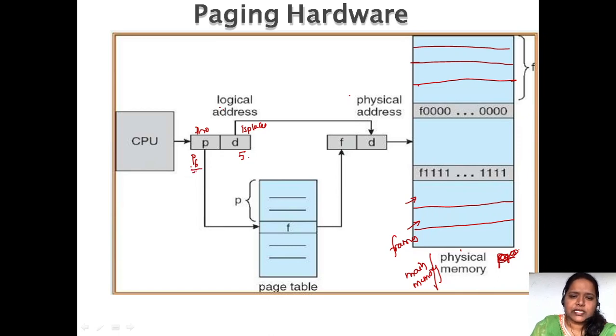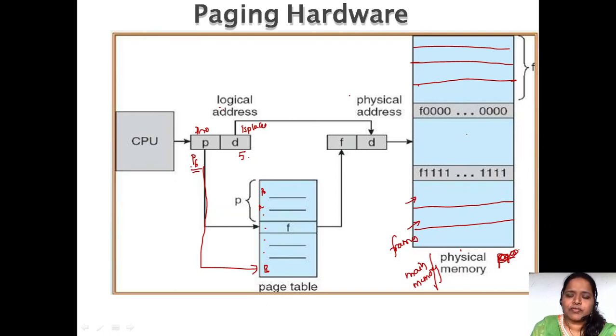This P6 we are going to check against the page table. Suppose here P0, P1, P2, P3, P4, P5, and here P6 falls. So P6 will be checked in this page table.